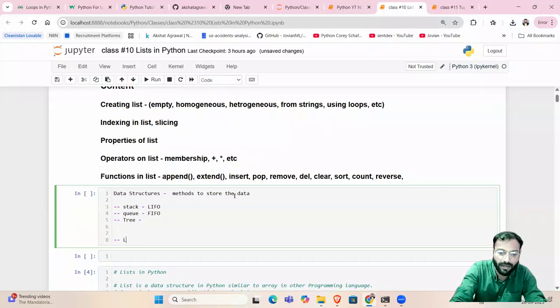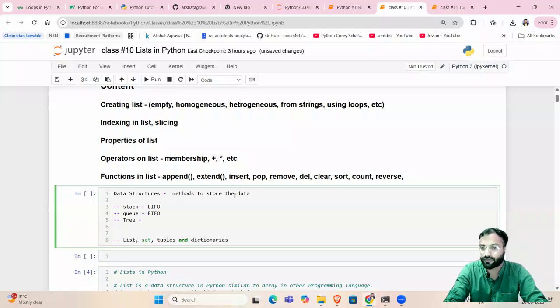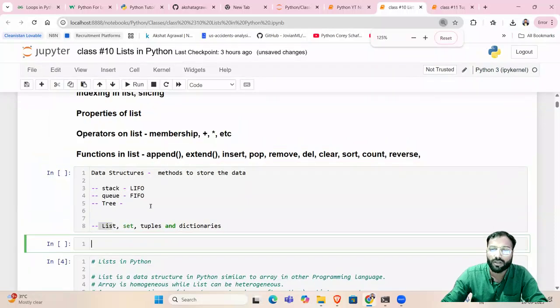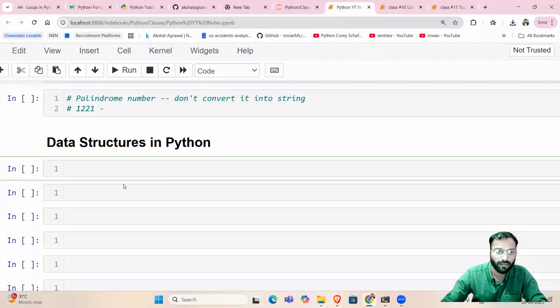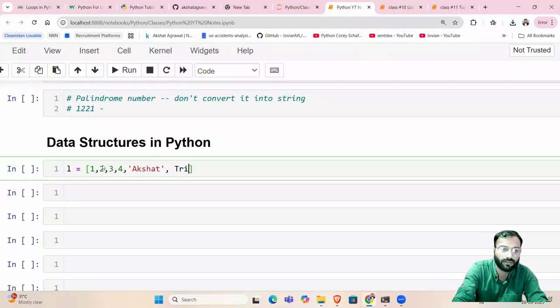But what we are going to cover right now are lists, sets, tuples, and dictionaries, right? So these are called primitive data structures in Python, right? So list is a data structure in which we store the data in the form of a list, right? So for an example, if I show you here, let's say I create a list. L is equal to, in a square bracket, we will put all the numbers or whatever we want to store. Akshat, let's say this is a string, this is a boolean, and let's say this is a decimal float, right? Anything, none type data, right?